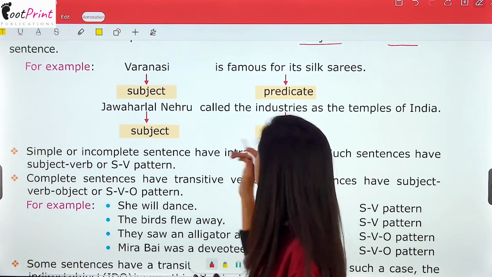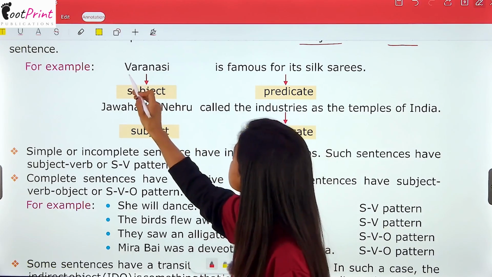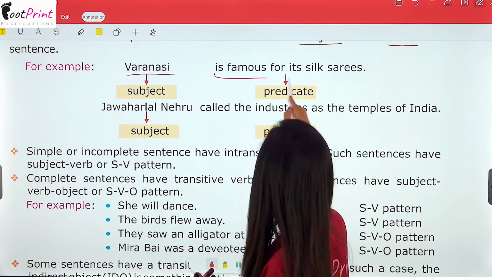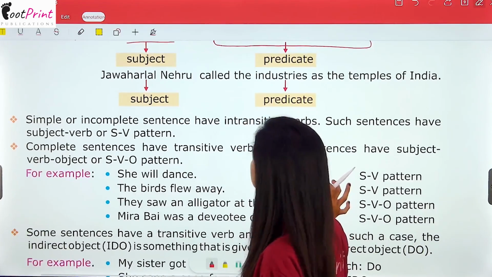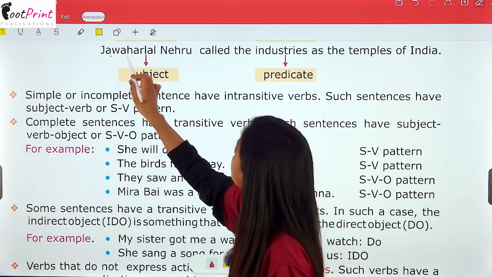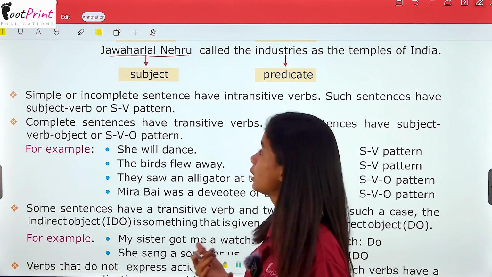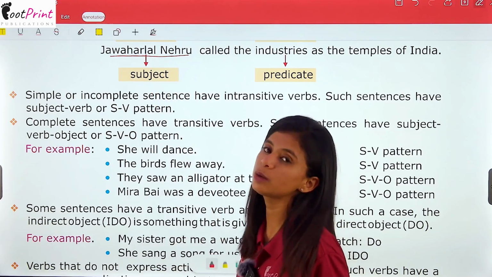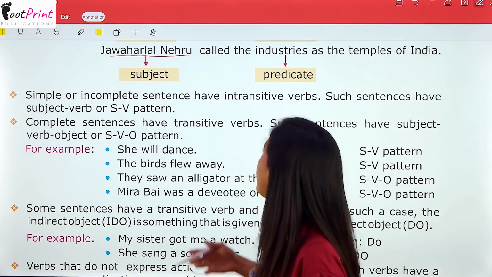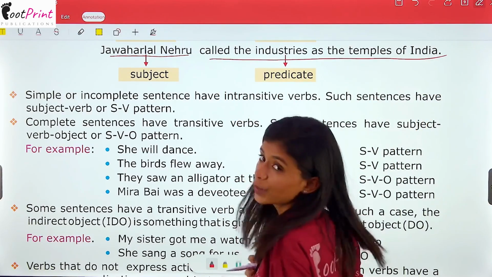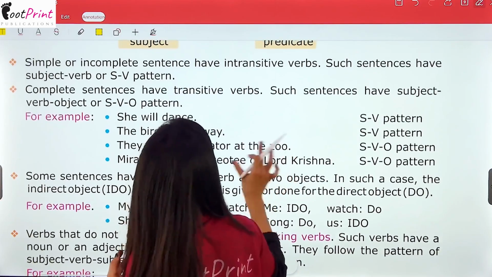For example, Varanasi is famous for its silk sarees. So Varanasi is the subject. Now this is the predicate. Is famous for its silk sarees is the predicate. Jawaharlal Nehru called the industries as the temples of India. Again, you can understand that Jawaharlal Nehru is the subject. Why? Because we are talking about him in the sentence, and the rest of the part is the predicate. Now, let's see what we have further.